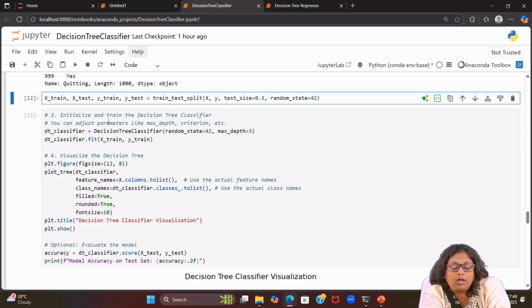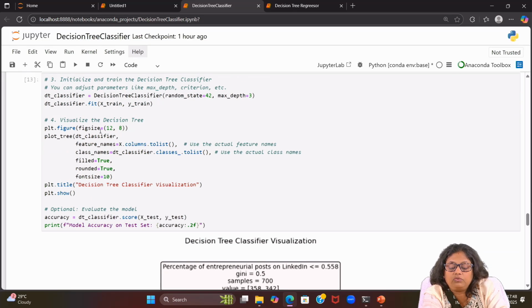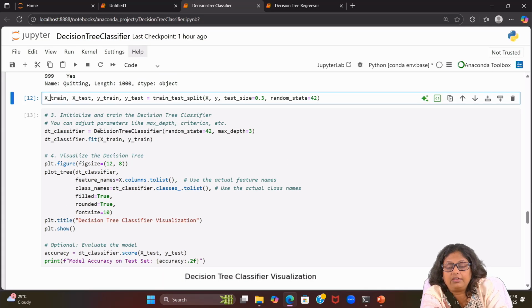Now again we want to see the decision tree classifier visualization. For that, again, it is not very tough. What we have to do, we have initialized this one. So dt_classifier, DecisionTreeClassifier, and then here maximum depth we are keeping at 3. Now dt_classifier.fit we are doing and passing X_train and y_train values.